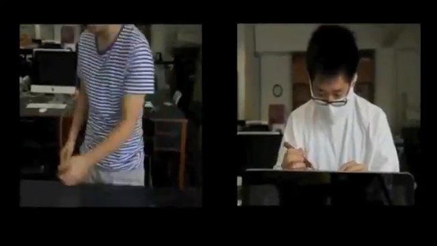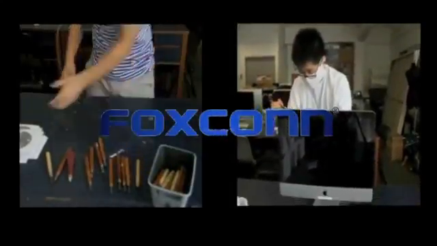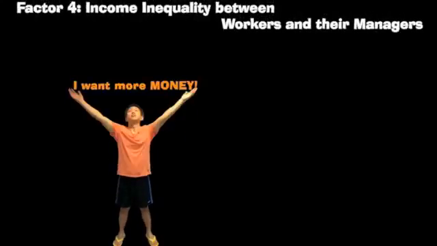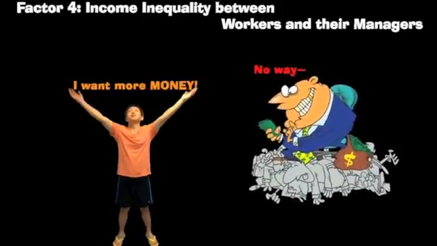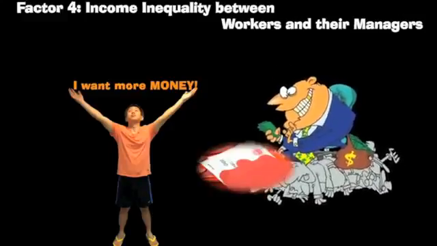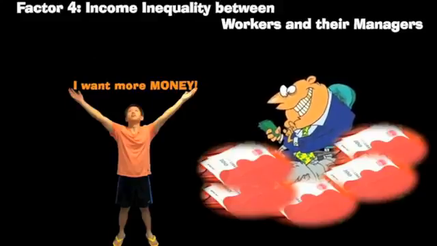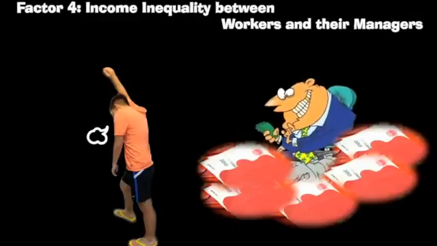At the same time, there is a higher demand for Foxconn's products and Foxconn started to recruit more workers. Changfu was one of them. However, no matter how hard Changfu works, he still earns very little compared to the managers of Foxconn. This is because the corporate stock ownership is usually concentrated in the hands of upper-income groups. For example, the profit earned by the firm is redistributed to the top management in the form of bonuses. Hence, the income inequality problem is worsened despite substantial economic growth.